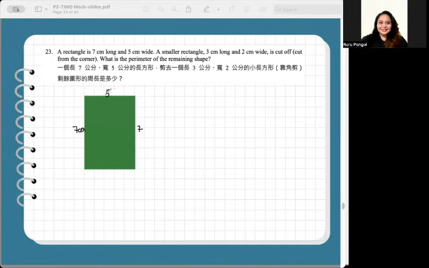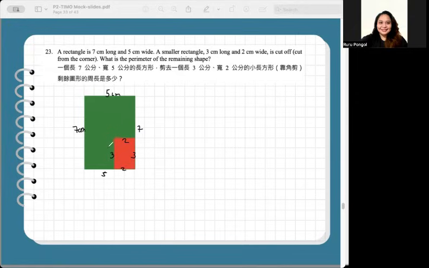This is equal to 5 centimeters, and the other side is also 5 centimeters. Correct? And if a 3 by 2 centimeter rectangle is cut off the corner, so 3 by 2, let's label also that this is 3, this is 2, this is 3, and this is 2.